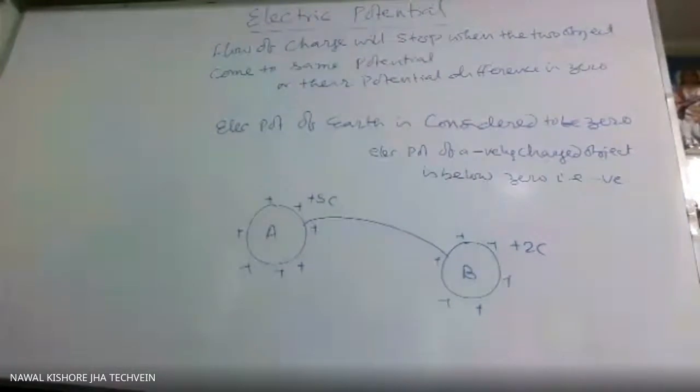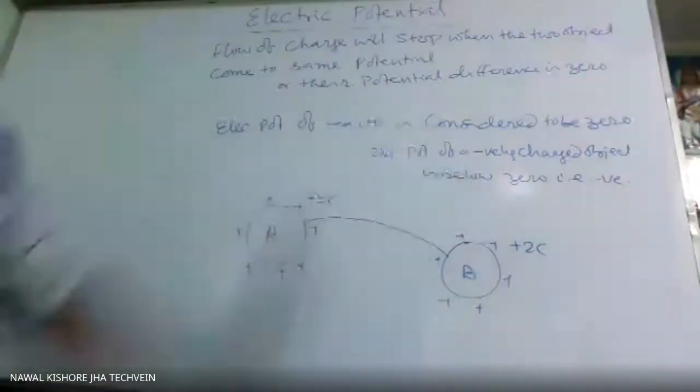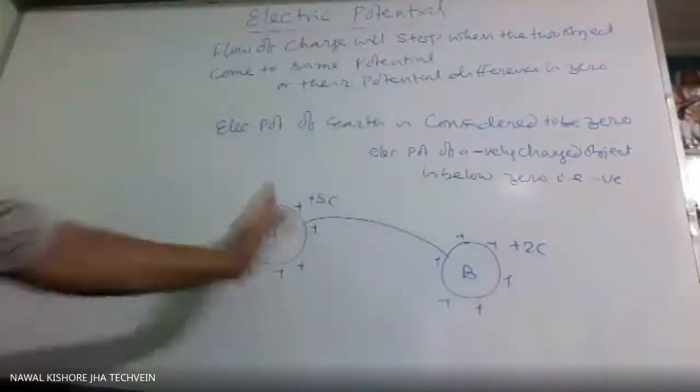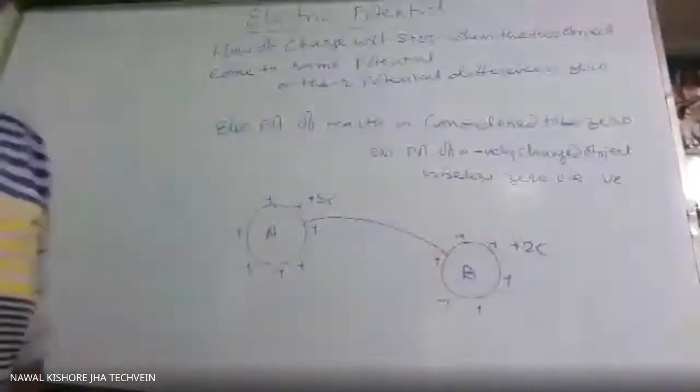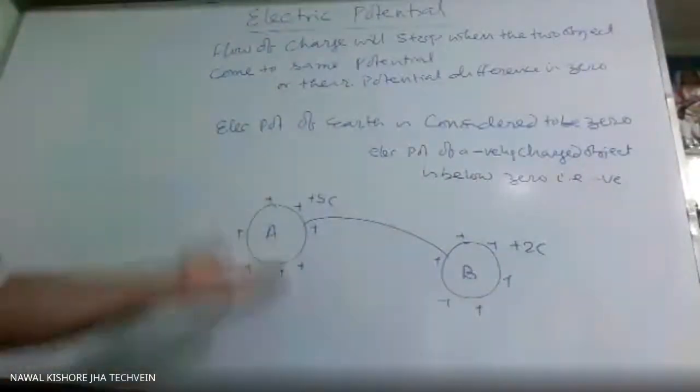Okay. So just now we read that flow of charge does not depend on the amount of charge, and you are giving the answer after seeing the amount. It has got plus 5 coulomb charge, it has got plus 2 coulomb charge, so we assumed it is higher potential.